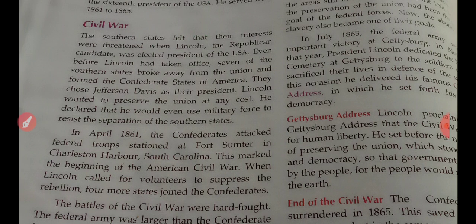Then Lincoln took office. Before Lincoln took charge as President, 7 of the Southern states broke away from the Union and formed the Confederate States of America.